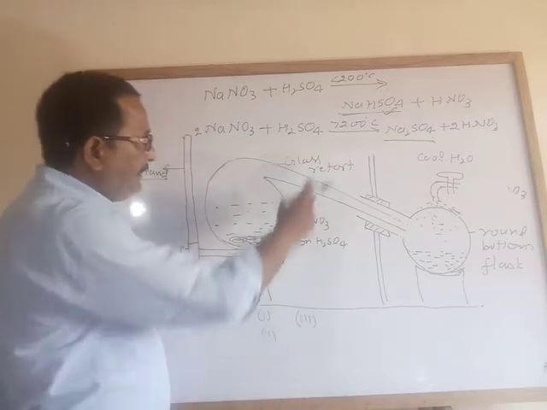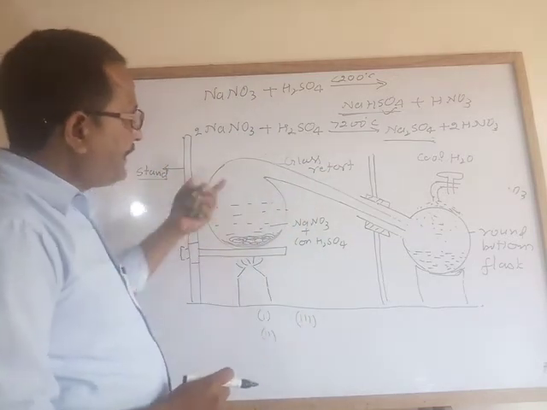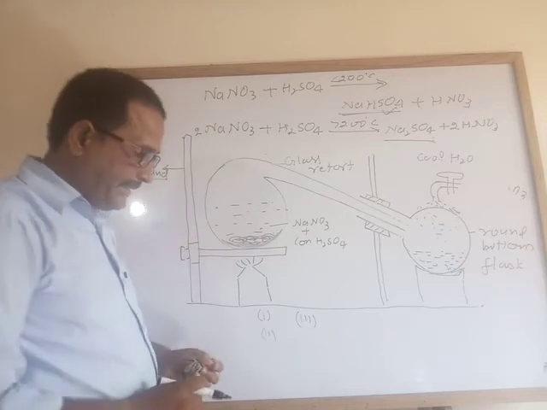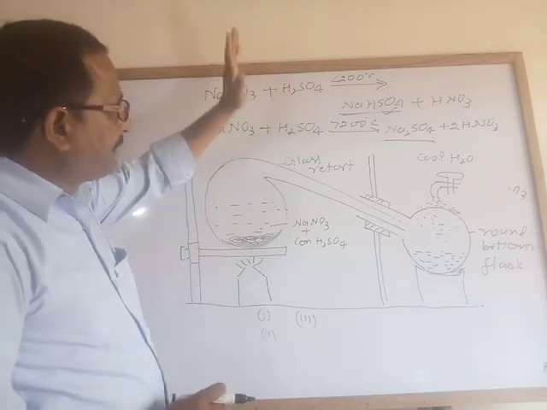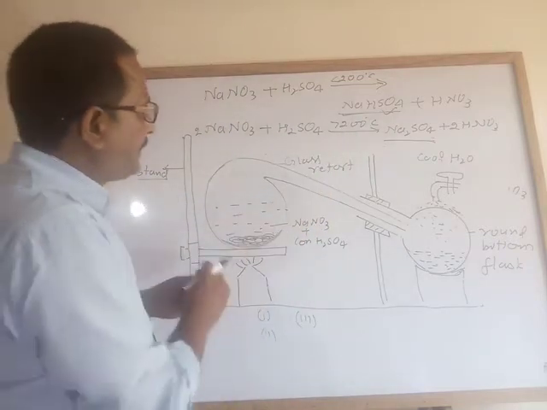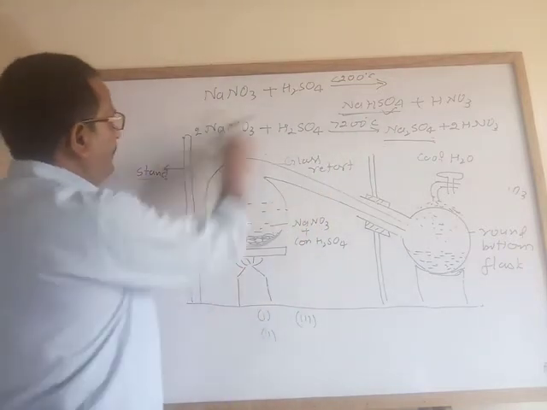Now how can you know that? Test of identification of nitric acid. See that, maybe temperature will be more than 200 degrees Celsius, this nitric acid can be decomposed.